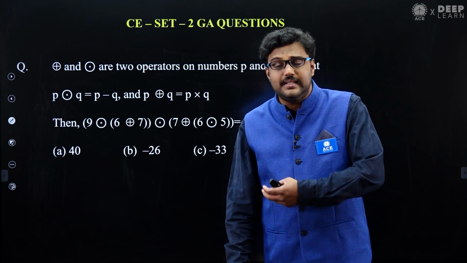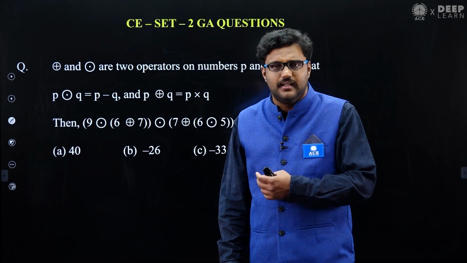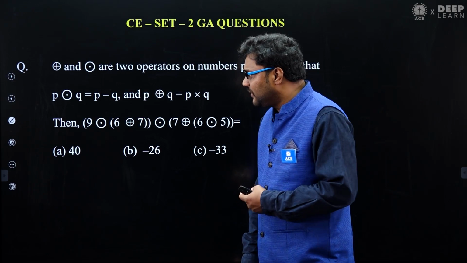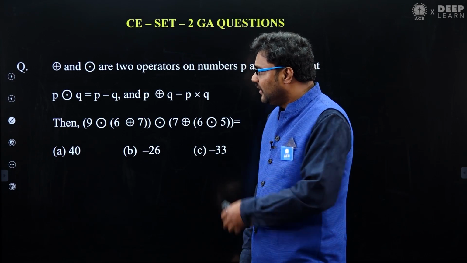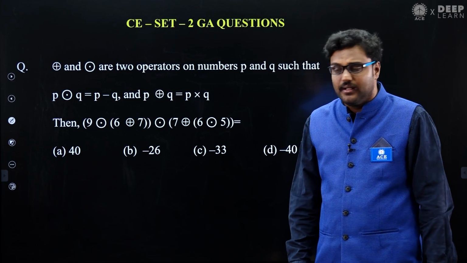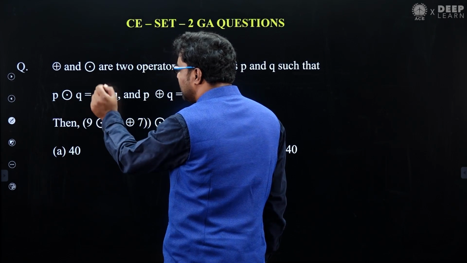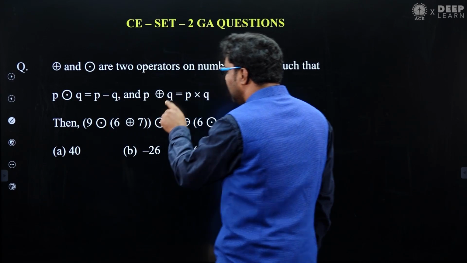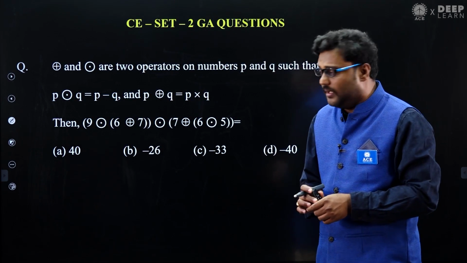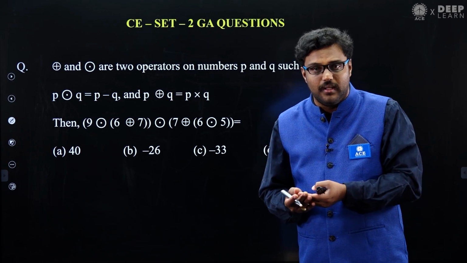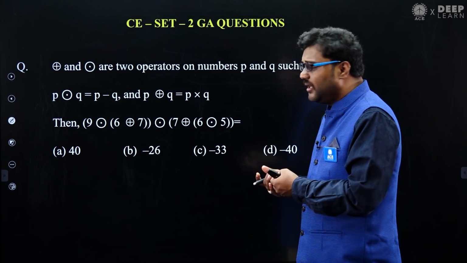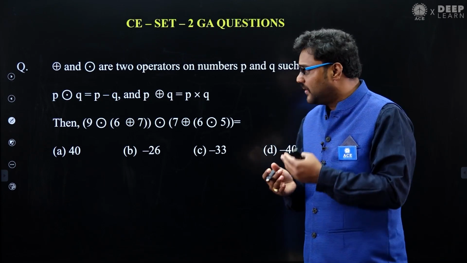So like this, they are asking questions in every set, in different departments as well. You can see this type of question they mention. They define in the question that the dot with that circle is minus and this is the multiplication symbol, using Bodmer's rule. When you have multiple symbols, you have to give priority as per Bodmer's rule.